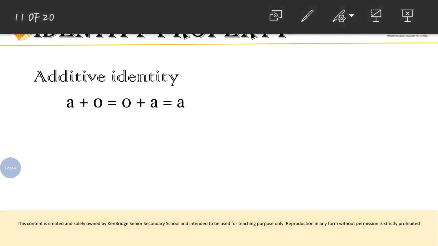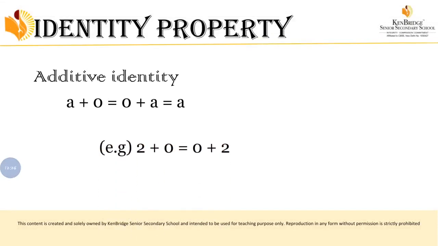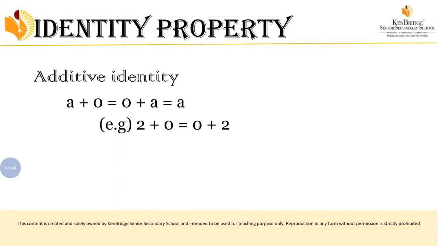Understood? So here I have given an example, that is 2 plus 0 is equal to 0 plus 2. What is the value for 2 plus 0? 2. And what is the value for 0 plus 2? 2. So it will remain the same. It will give the same number. Whenever you are adding 0 with any number, you will get the same number as a result. So here 0 is called as an additive identity.